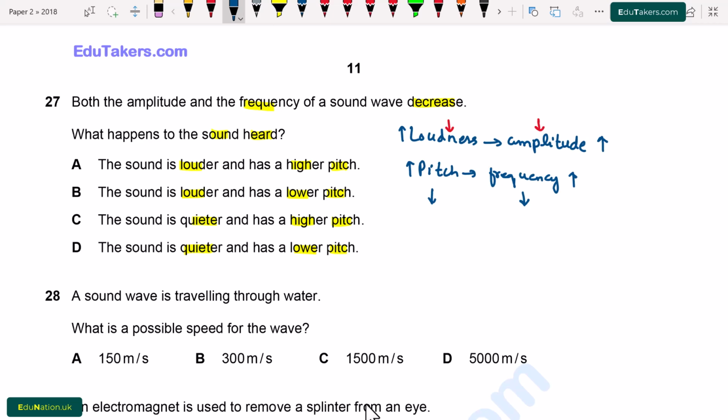It is given that the amplitude and the frequency decrease. It means that the loudness and the pitch both decrease. So option D is correct, which shows that the sound is quieter because its loudness is smaller and it has a lower pitch.